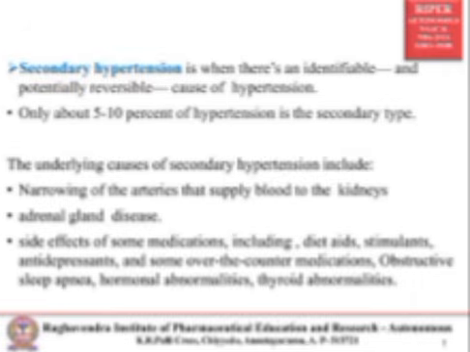The underlying causes are narrowing of the artery, blockage in the arteries, side effects of medications, diet, stimulants, antidepressants, OTC medications, sleep apnea, obstructive sleep apnea, hormonal abnormalities, and thyroid abnormalities. These are the main reasons for secondary hypertension.